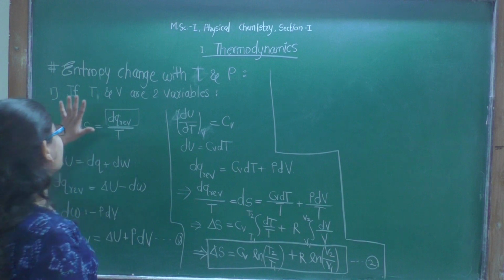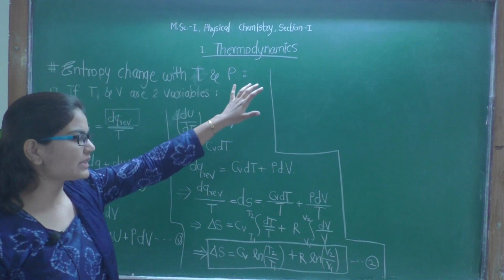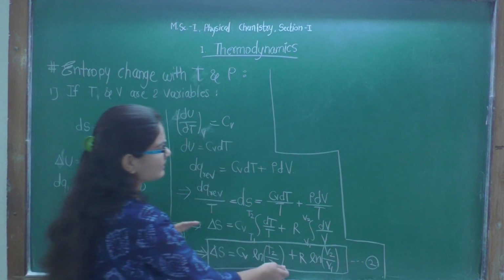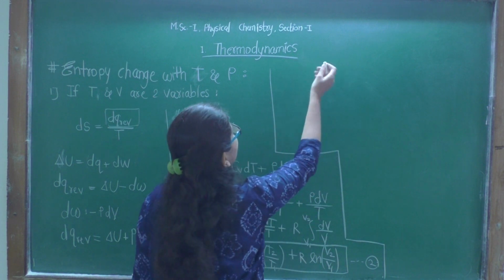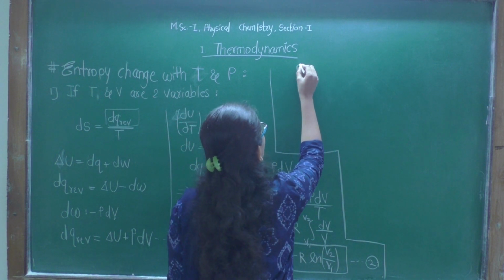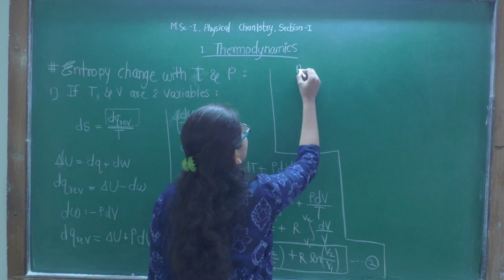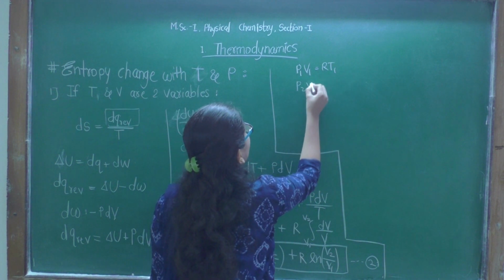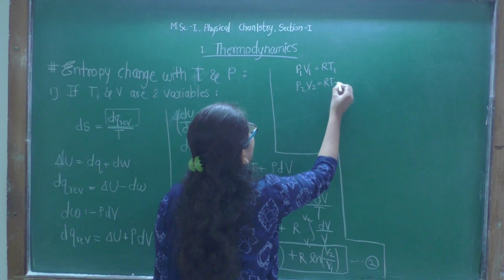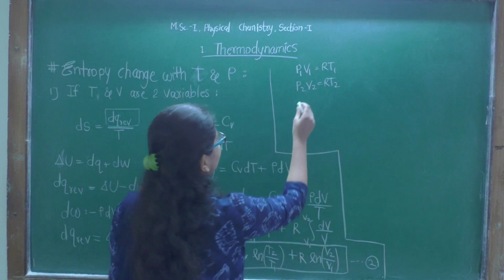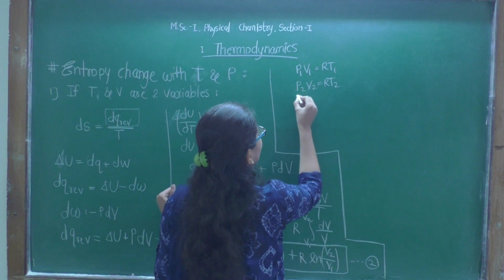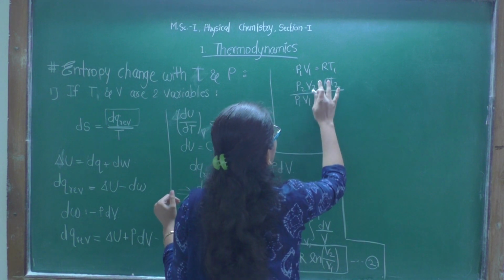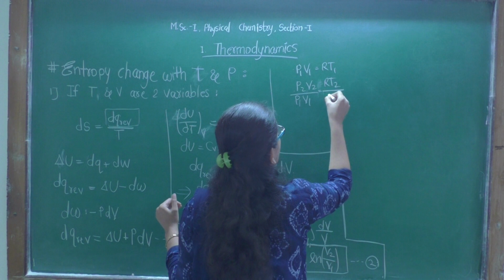Now we have to see the relation between temperature and pressure, entropy change with temperature and pressure, and we have derived it with volume and temperature. Now for pressure, we know that PV is equal to nRT, PV is equal to RT for 1 mole. So P1 V1 is equal to RT1, R is the gas constant. So P2 V2 will be equal to RT2. And we can divide this equation by this. Then we will get P2 V2 by P1 V1 is equal to RT2 by RT1.